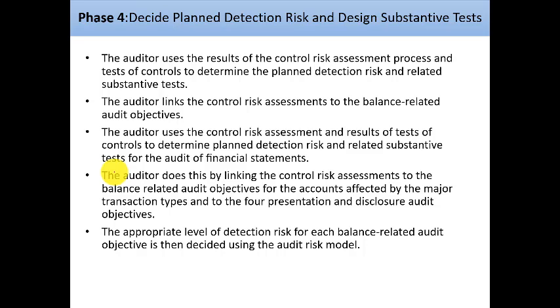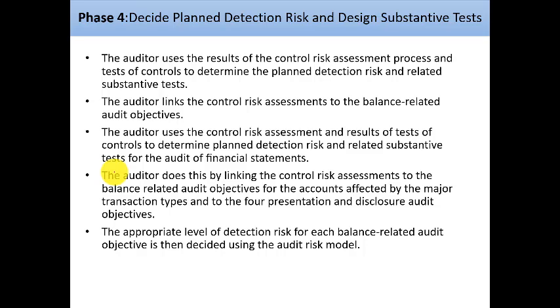And once you identify the control risk and you look at it, it is time now to decide on the planned detection risk that you are going to use in that audit. Based on that planned detection risk, you are going to design or select the substantive test, because here the appropriate level of detection risk for each balance-related objective is then decided using the audit risk model.